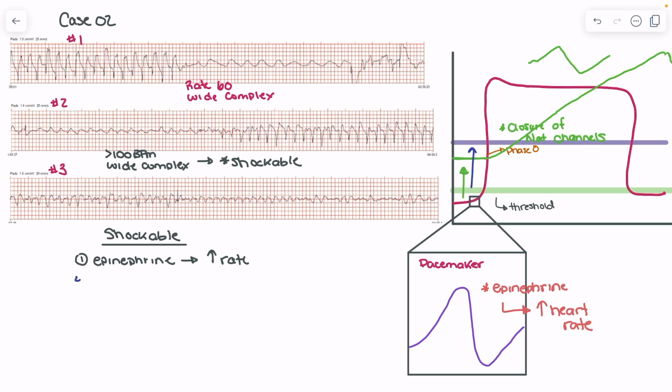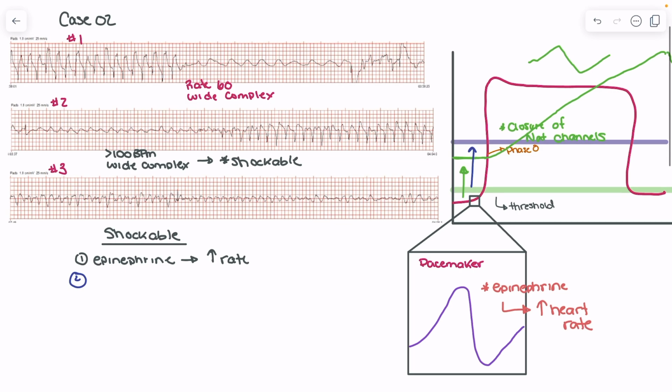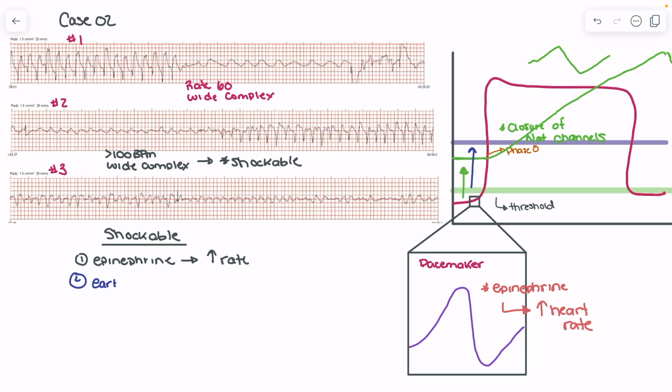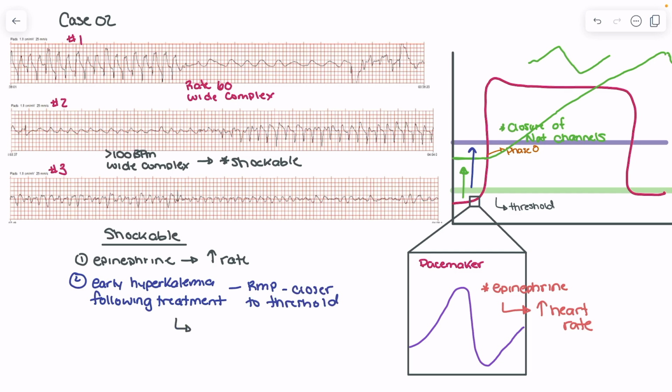So one of the other ways where we can get shockable rhythms in someone who has hyperkalemia is either in early hyperkalemia or following treatment. What we can see is the resting membrane potential become closer to the threshold. And what this does is it promotes V-Tach or VF.